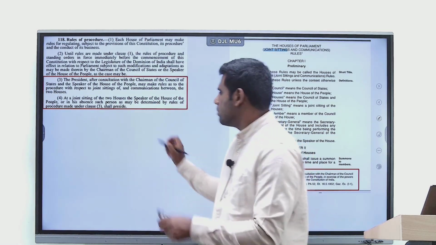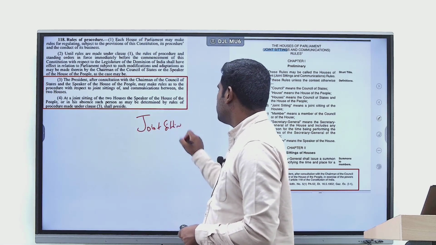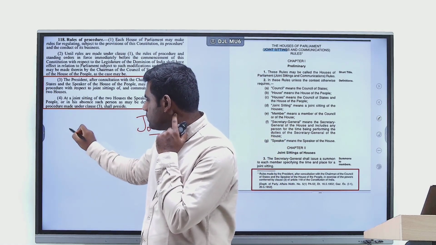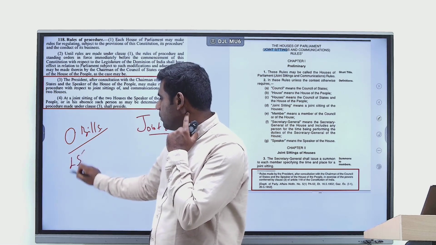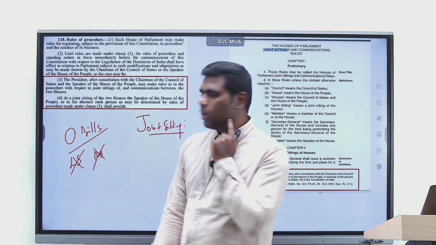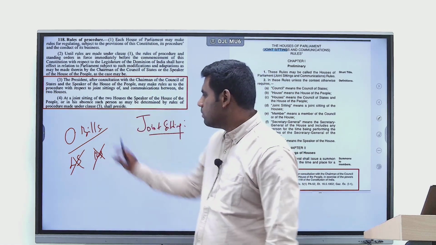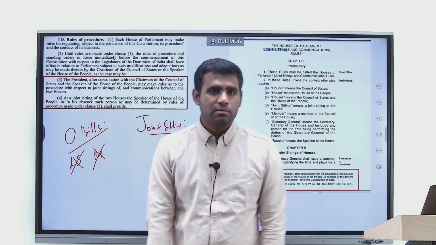Fine. What about joint sitting? And we know when a joint sitting happens. A joint sitting happens in the passage of ordinary bills, when there is a deadlock between Lok Sabha and Rajya Sabha. When one house accepts a bill, the other house does not accept the bill, it means there is a deadlock. The deadlock has to be resolved. And how do you resolve it? By holding a joint sitting, right?